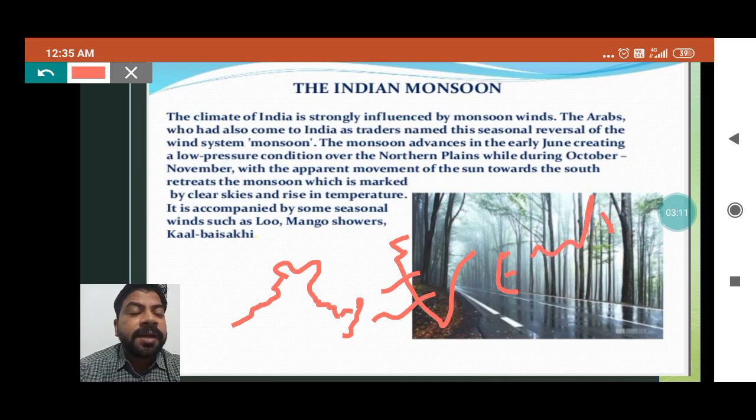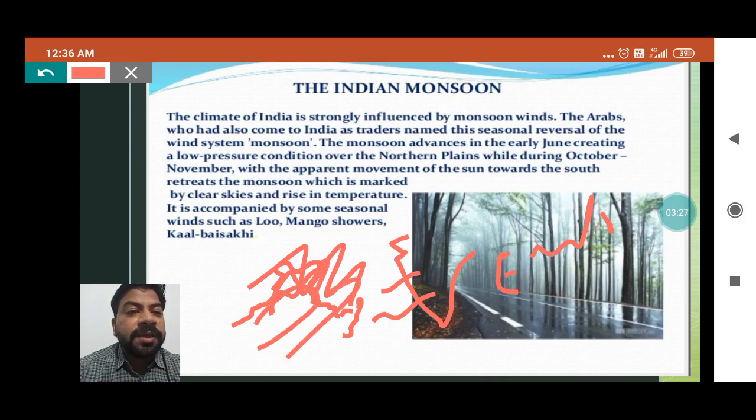Then the retreat: it collides with the Himalaya mountain, because we already read that the Himalaya mountain also acts as a barrier. After colliding with the Himalaya mountain, these winds retreat, and when they retreat, they bring the winter season over here.